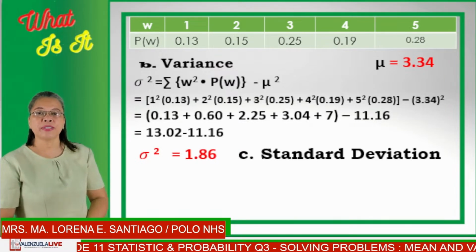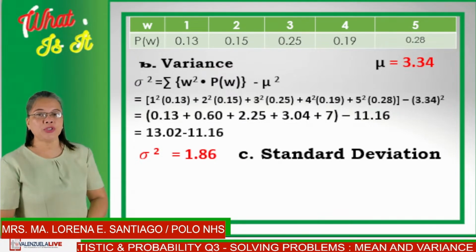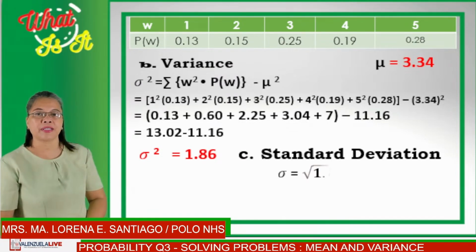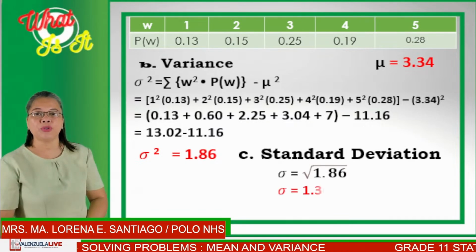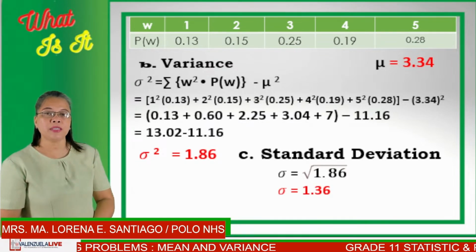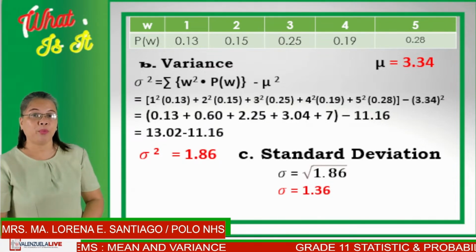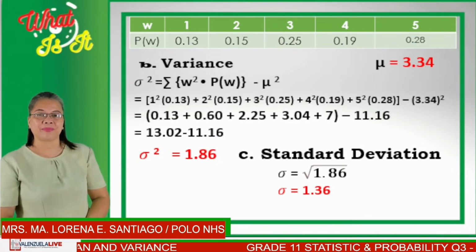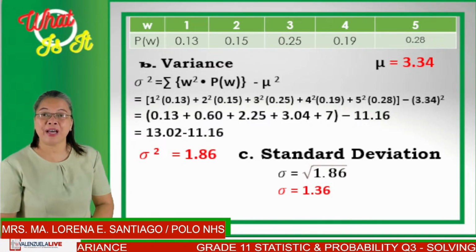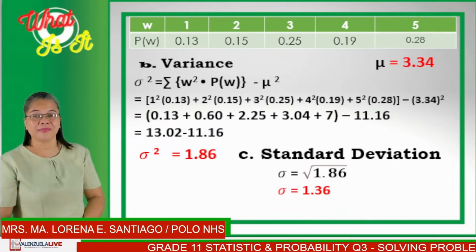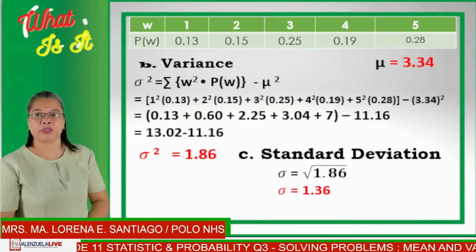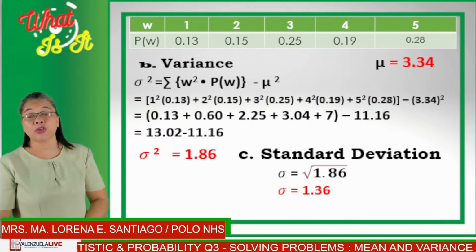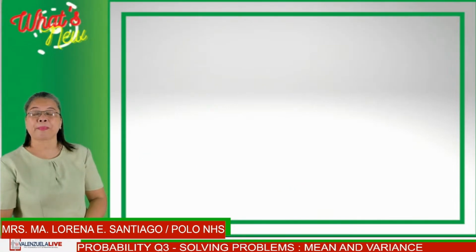Now to solve for standard deviation, all we need to do is take the square root of the variance. That is, standard deviation will now be equal to the square root of 1.86, which is equal to 1.36. Can you follow the solution? Okay? So what does a mean of 3.34 and a standard deviation of 1.36 mean?